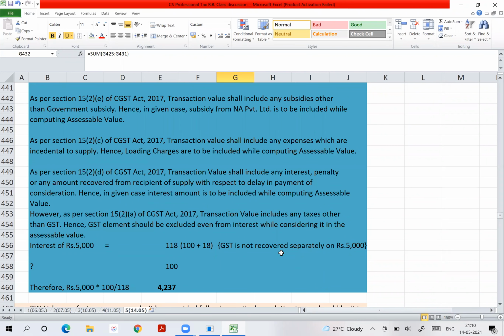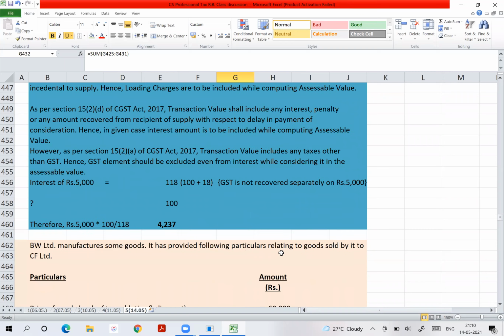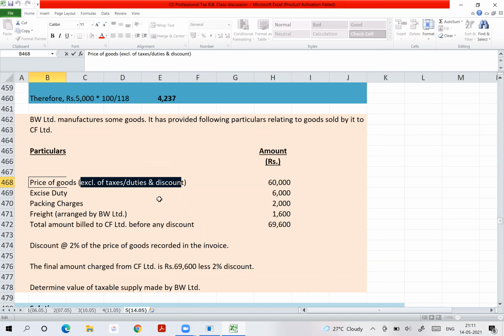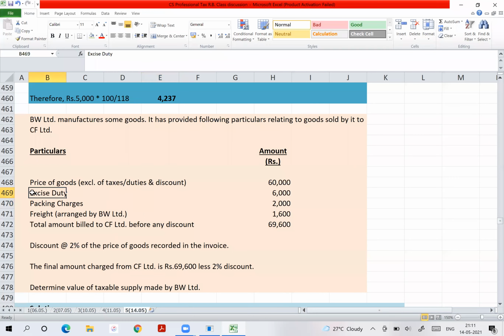Yes. Shall we go ahead? Yes. Fantastic. See this question. BW Limited manufactures some goods. It has provided following particulars relating to goods sold by it to CF Limited. Price of the goods. How is it given? Excluding taxes, duties and discount. Excise duty. What will you do with excise duty? Include or exclude? Include. So you will have to add because given price is excluding excise duty.